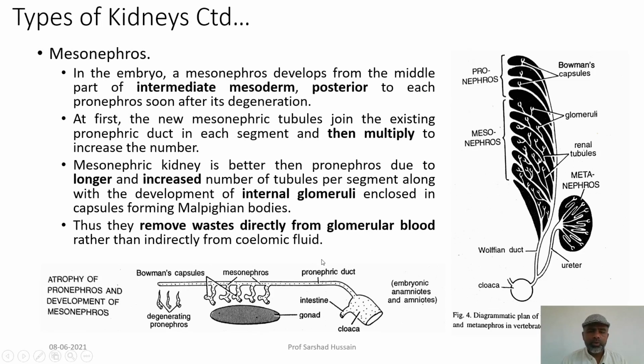Then comes the mesonephros. You can see now the kidney has shifted from the anterior end to the posterior end. Here this is the mesonephros. This was the pronephros in that position, but now it is the mesonephros which is present over there, and the metanephros will be far behind. You can see this is the position.